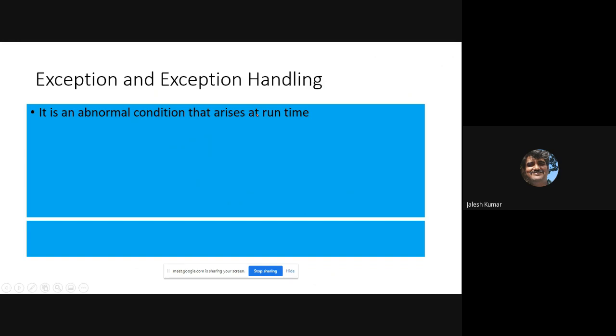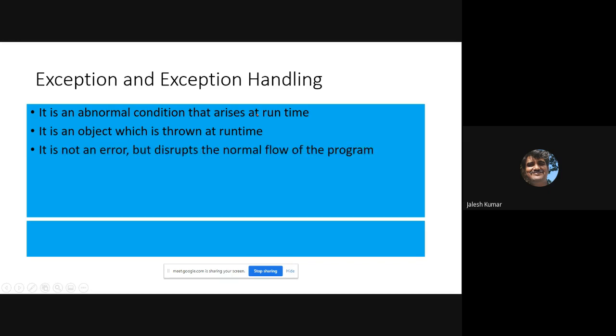As a definition, it is an abnormal condition that arises at runtime. It is an object which is thrown at runtime. It is not an error, but it disturbs the normal flow of the program.